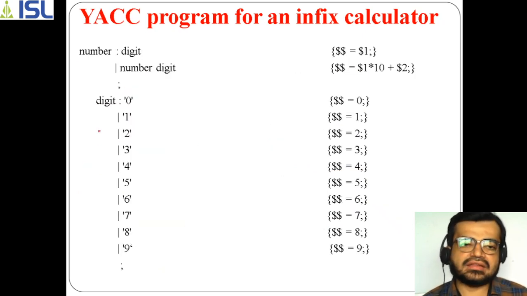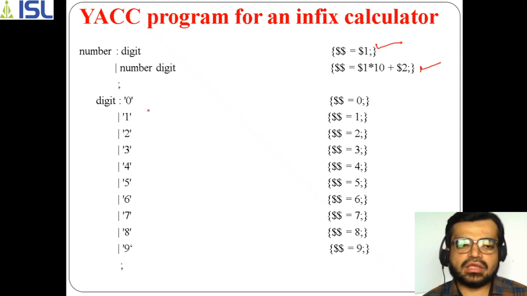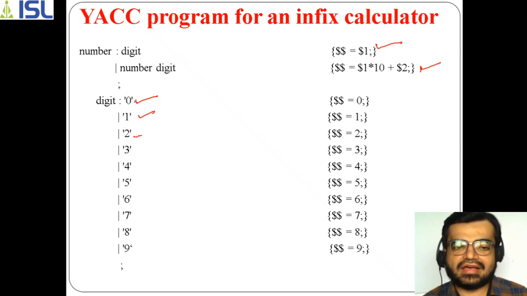Similarly, as we consider numbers, numbers can be digits, right? Okay, so that number digits has been specified here, as well as number digit, which has been specified here. But if I'm going with the exact value, instead of taking variables, such as a value called 0, 1 or 2, here we are taking actually the constant. So instead of specifying $1 here, we have to take 0 itself.